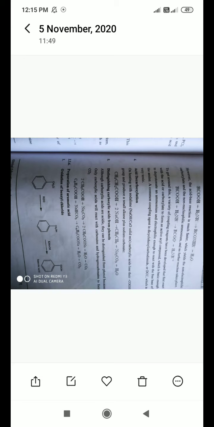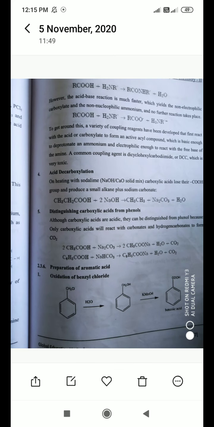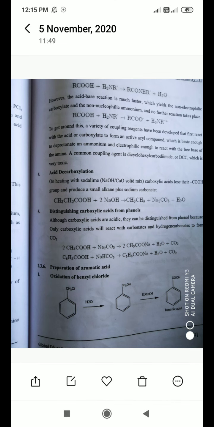Now RCOOH plus RNH2, meaning carboxylic acid reacting with an amine, gives you an amide and release of water. However, the acid-base reaction is much faster, which yields the non-electrophilic carboxylate and the non-nucleophilic ammonium, and no further reaction takes place. To get around this, a variety of coupling reagents have been developed. They first react with the acid or carboxylate to form an active acyl compound, which is reactive enough.